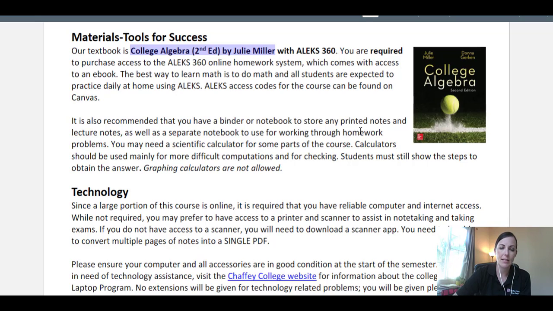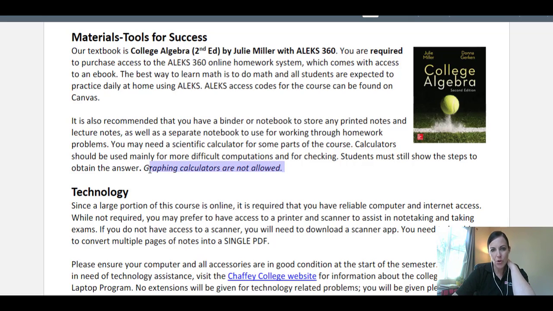And besides that ebook and ALEX code, again, ALEX is going to be our online homework system. So you will have assignments in both ALEX and Canvas. So there's going to be those two places where you're going to be doing a lot of practice and learning. It's also recommended that you have a binder or notebook to store all of your notes and homework and things like that.